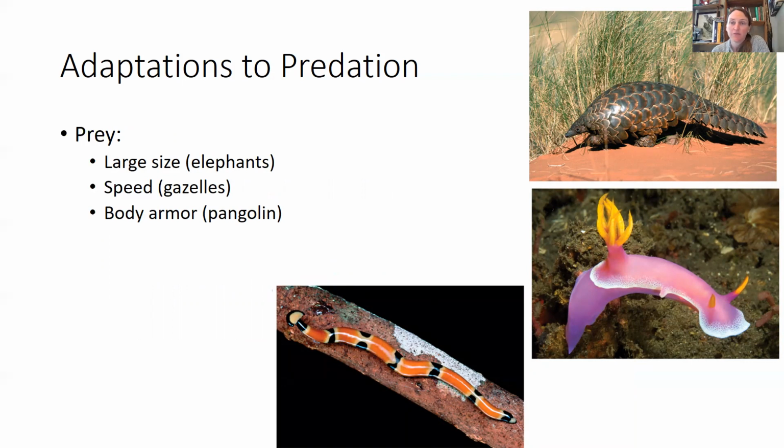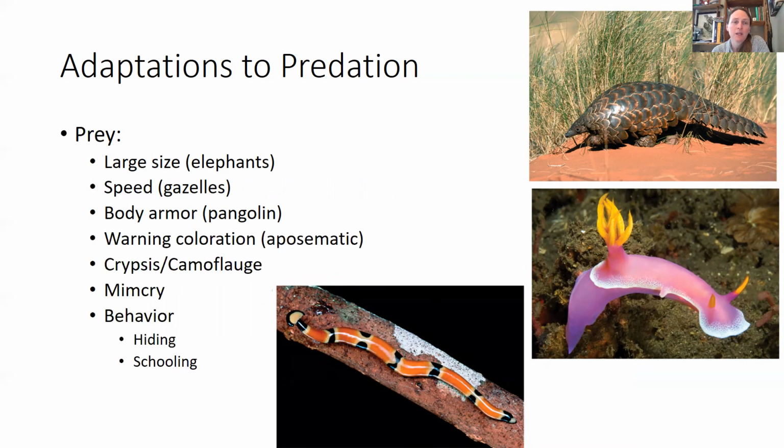It can be really fast, like a gazelle. You can have body armor, like this pangolin. You might have aposematic or warning coloration, like the nudibranch you can see in the picture, or you might have some kind of camouflage or crypsis.